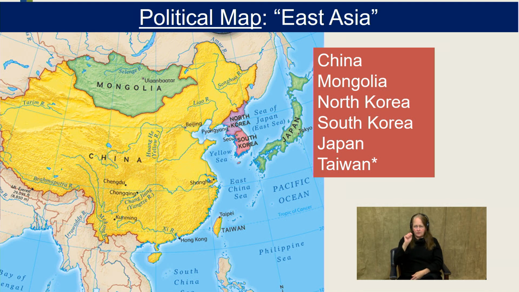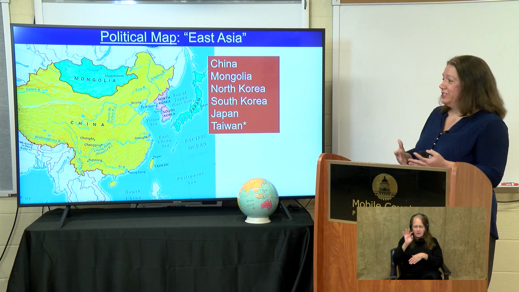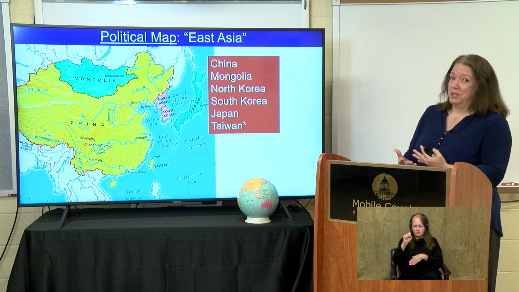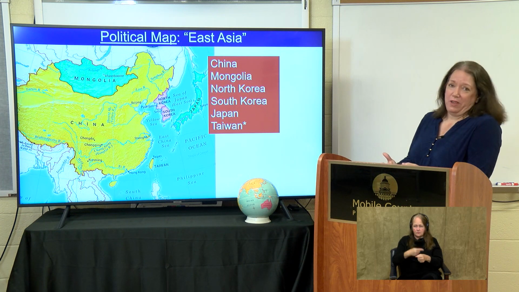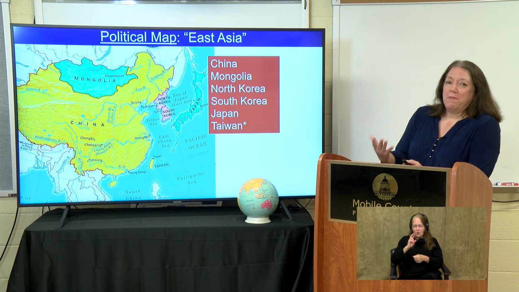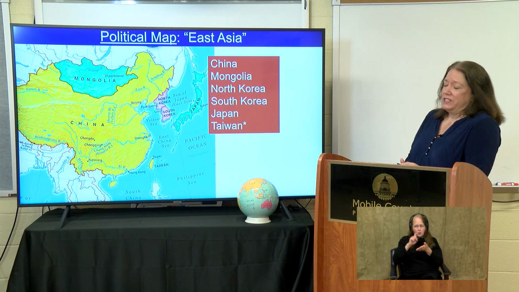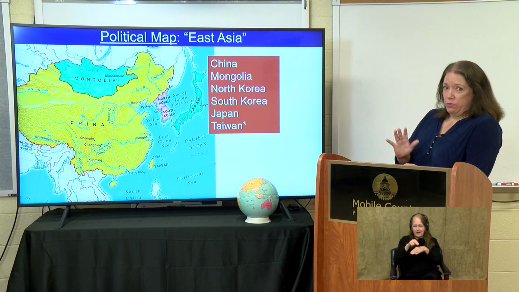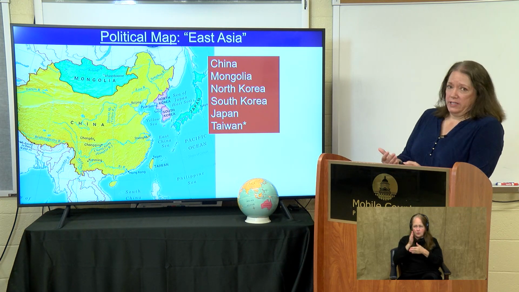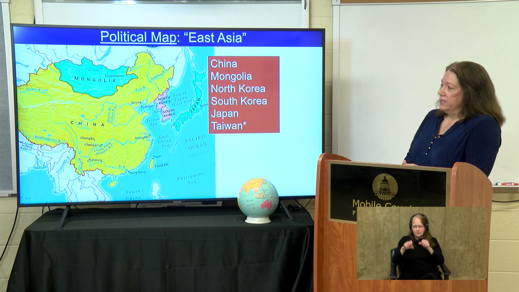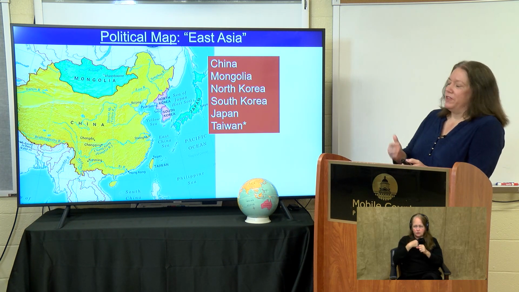Now you've noticed I put an asterisk by Taiwan, so you know there's a story there. Taiwan is the province that the nationalist government went to in 1949 when the Communist Revolution took over China. They believed themselves to be the legitimate government of China. The mainland has a different idea. So it is not recognized by the United Nations as its own country. China regards it as one of its provinces, and the United States also takes on the policy that there's one China and Taiwan is part of that.